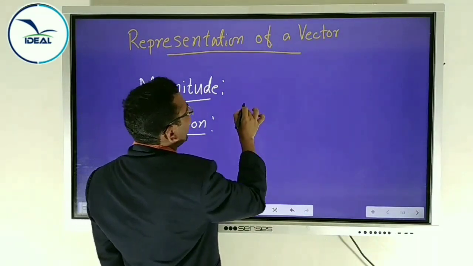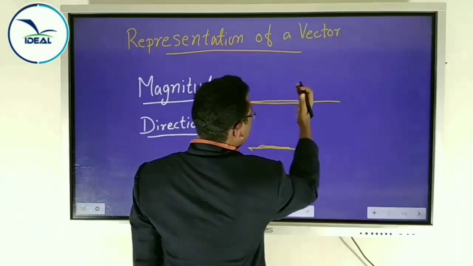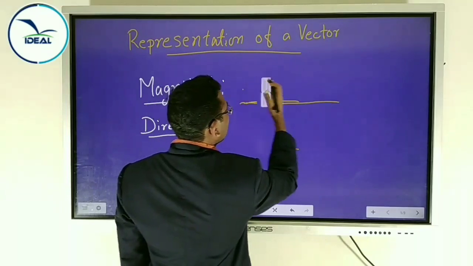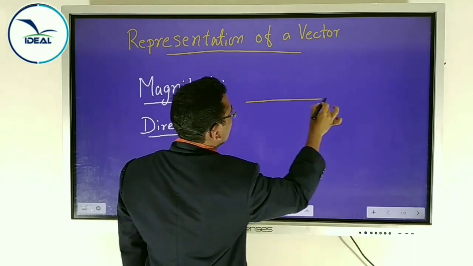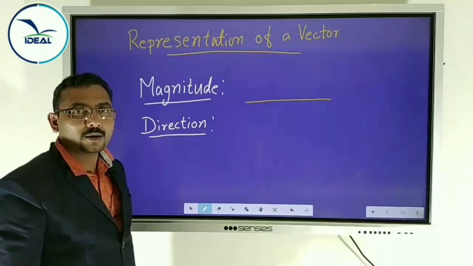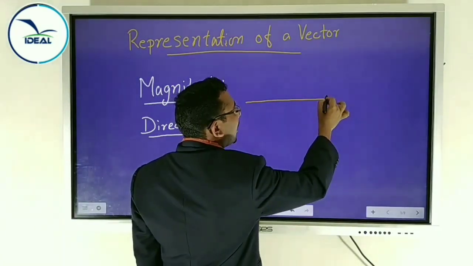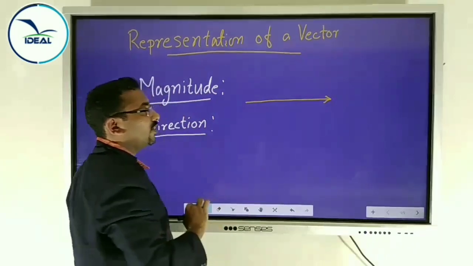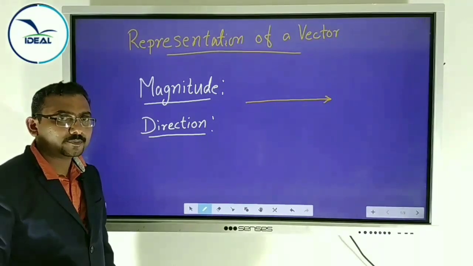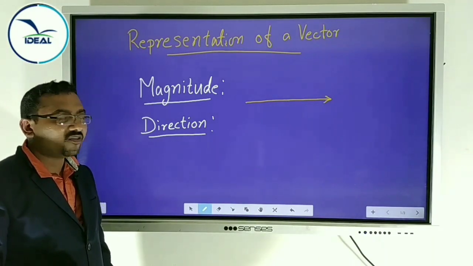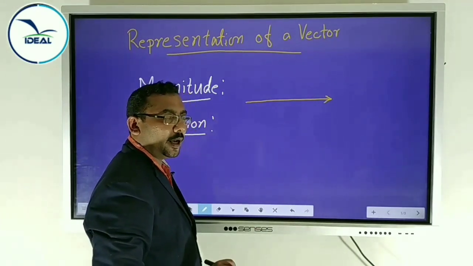We will represent the vector with a straight line, with an arrowhead. A vector is graphically represented by a straight line with an arrowhead.